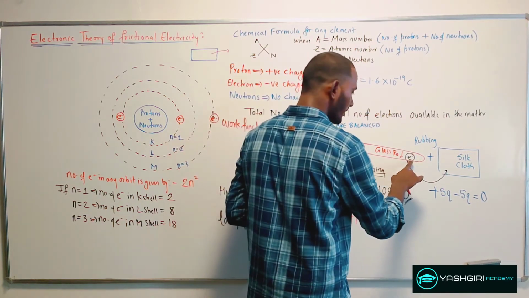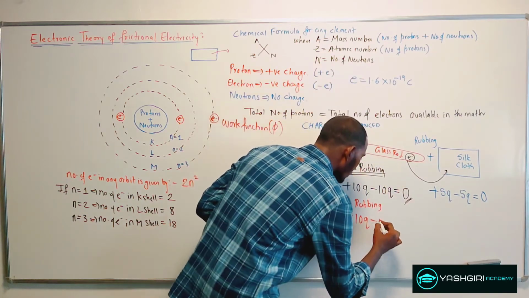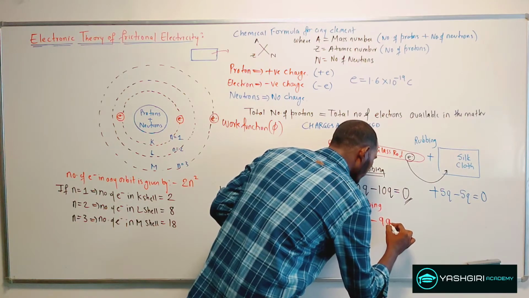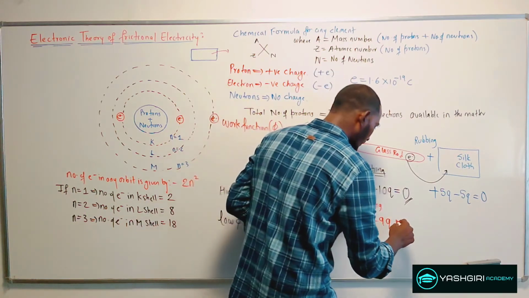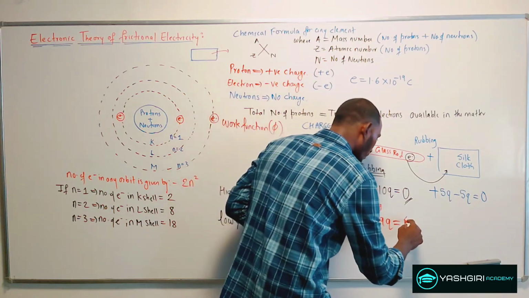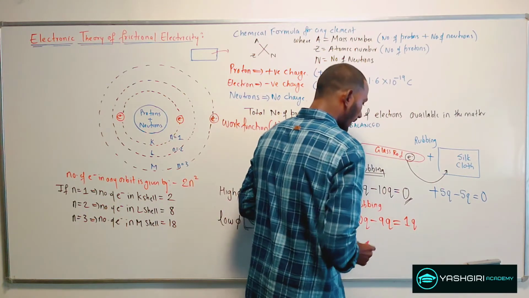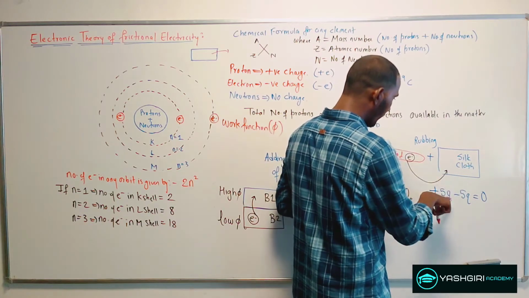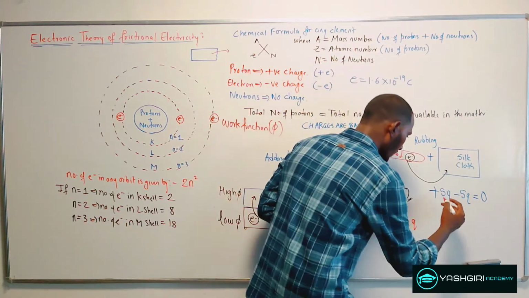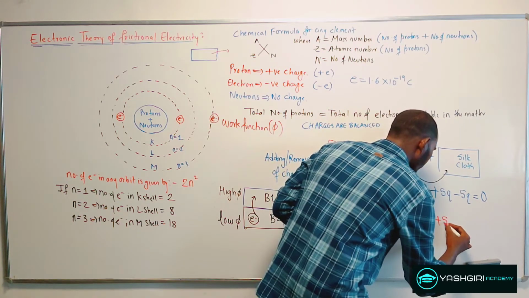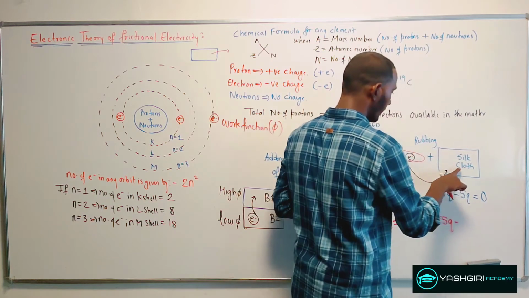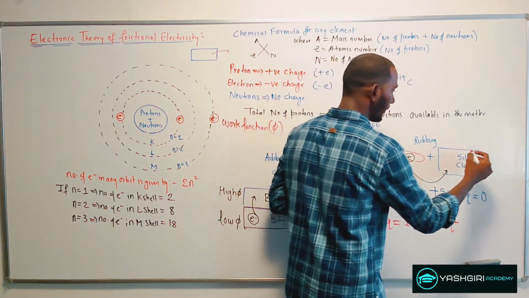Suppose it's transferring only one electron, in that case this minus 10Q will become minus 9Q. If you calculate the overall charge of this glass rod, plus 10Q minus 9Q will give me 1Q. And the same for the silk cloth. The silk cloth is gaining the electron. So here the plus 5Q, we know there won't be any change, but there is an excess of electrons.